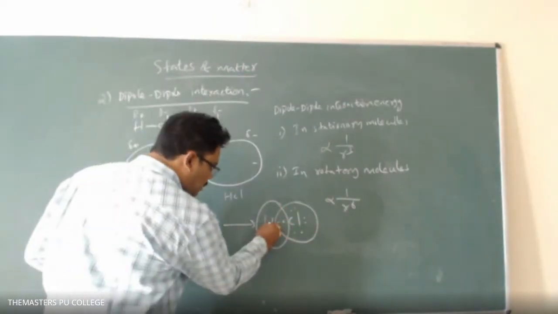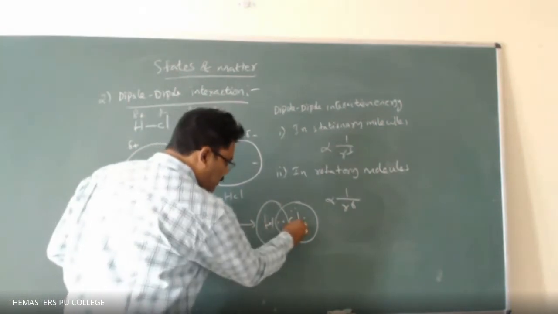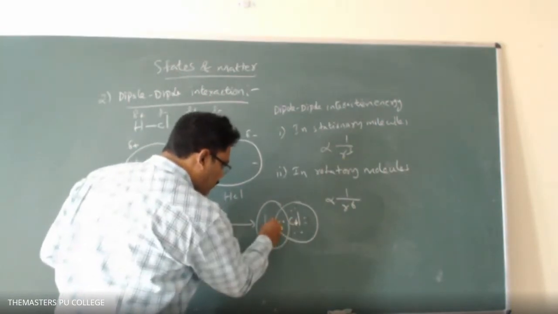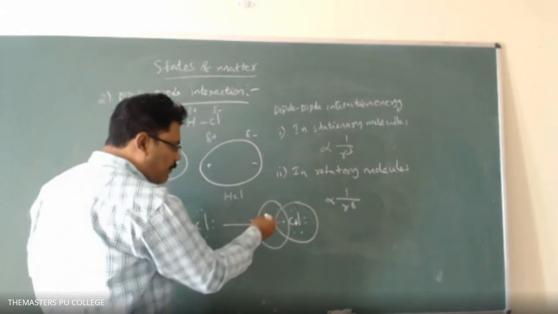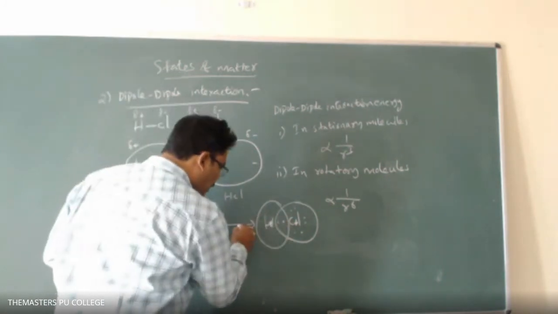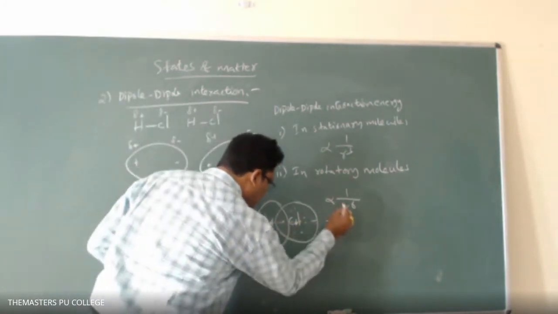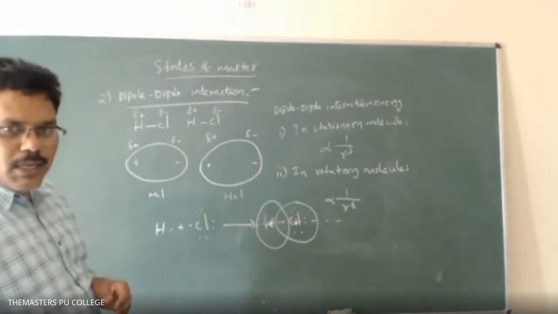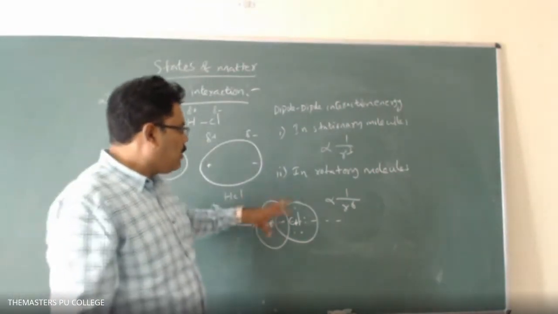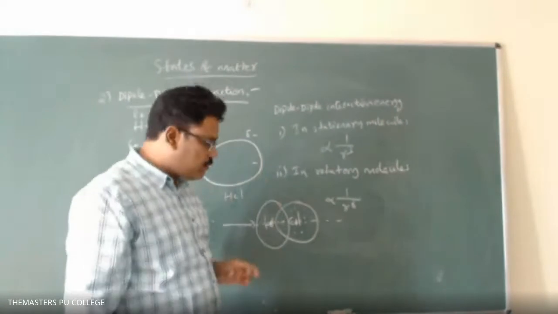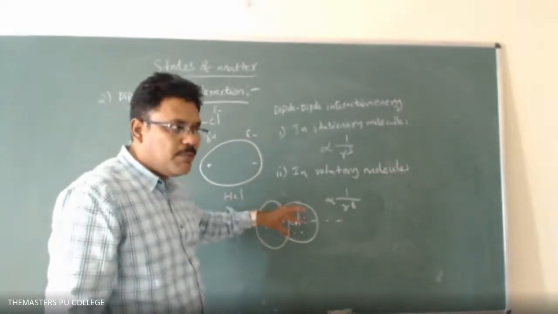Here this is the nucleus of hydrogen and this is the nucleus of chlorine. If you join these two nuclei, this is known as the internuclear axis.